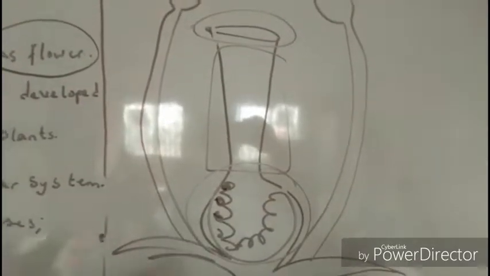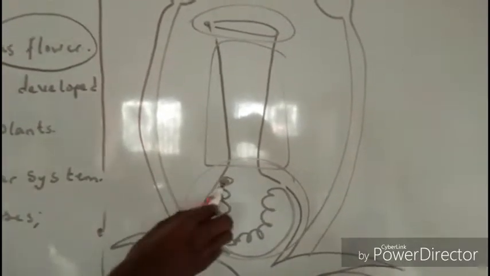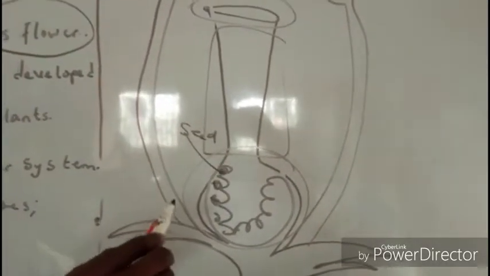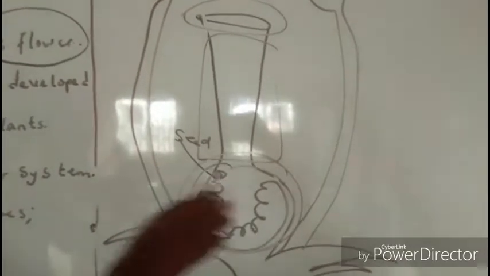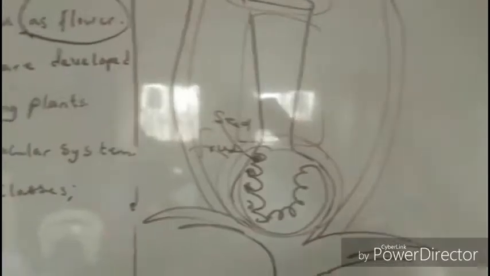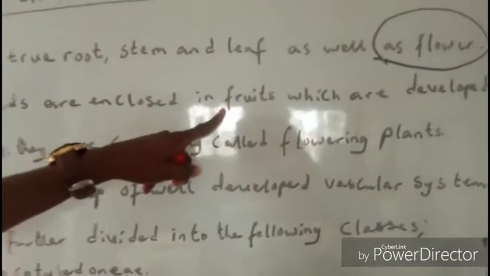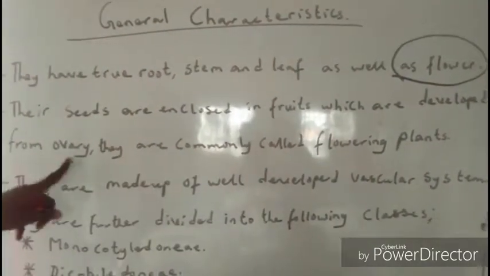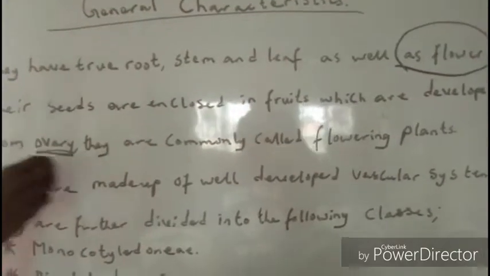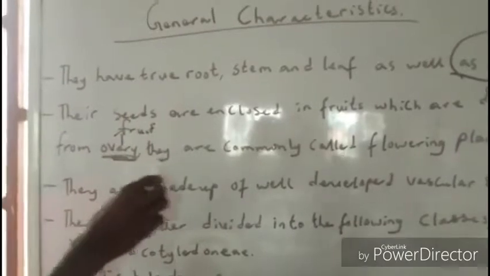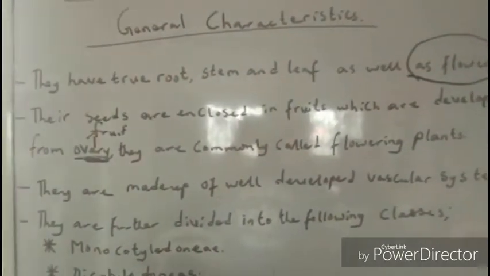Because they are angiosperms, this ovule will change to seed. Don't worry, when you see my video on flower, you will understand that better. This ovary will change to fruit. So that's what we said, that their seeds are enclosed in fruits. Why are they enclosed in fruit? Because they have ovary, and the ovary will become the fruit. They are commonly called flowering plants.